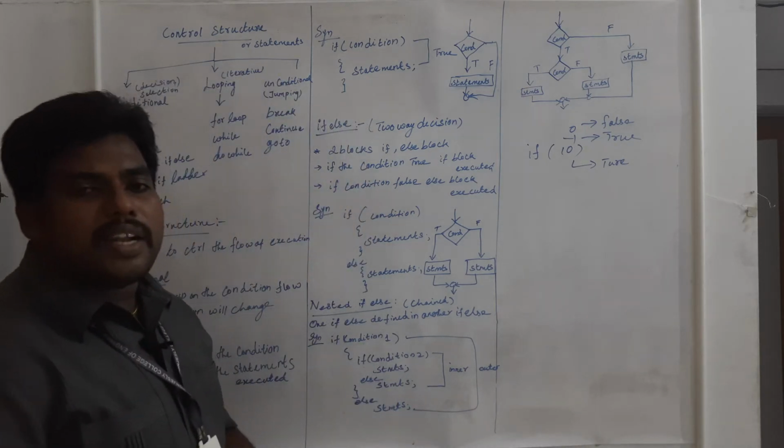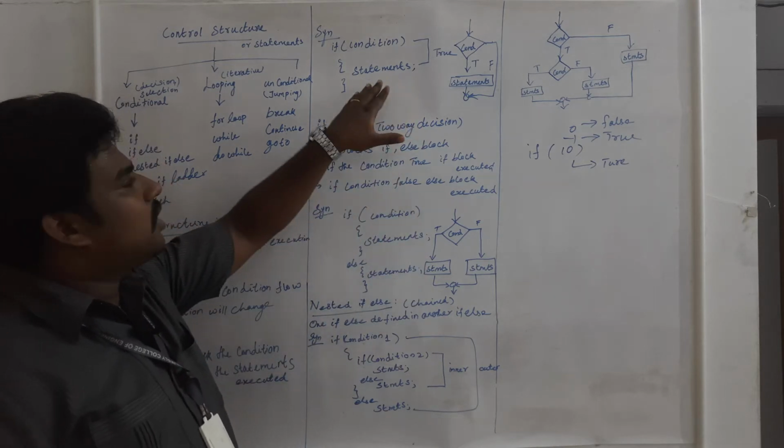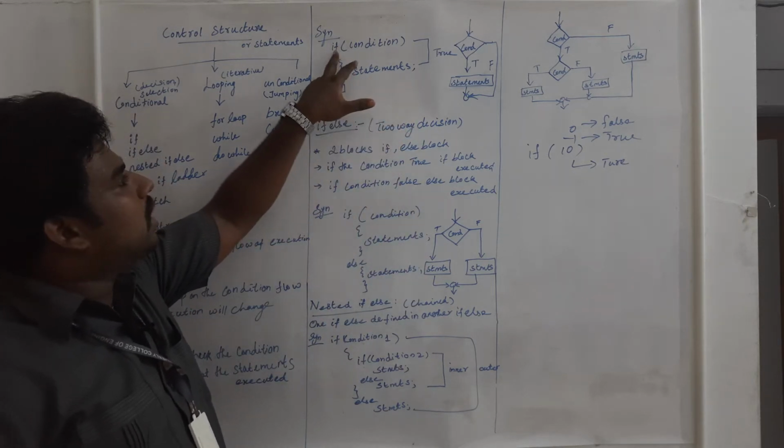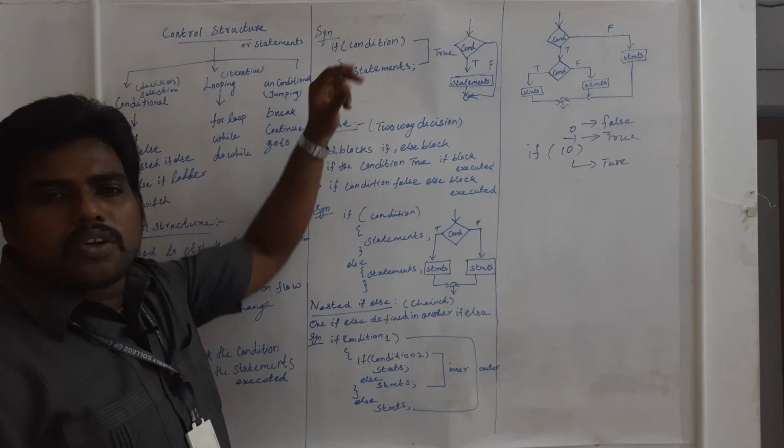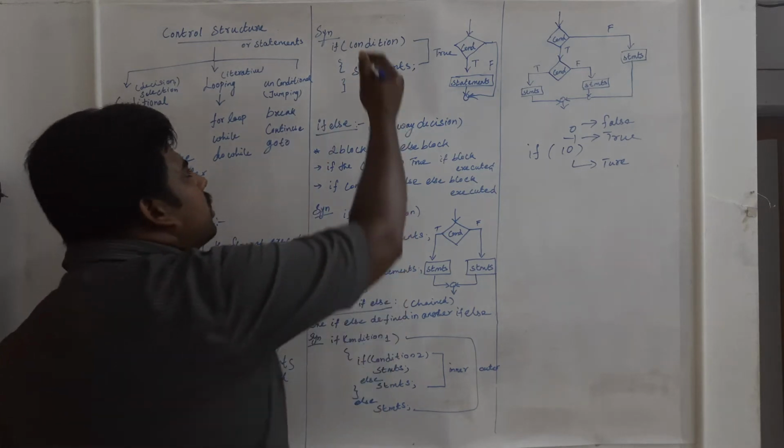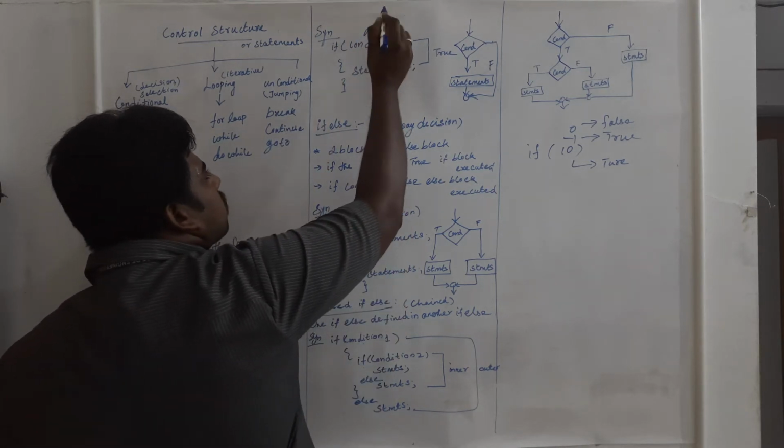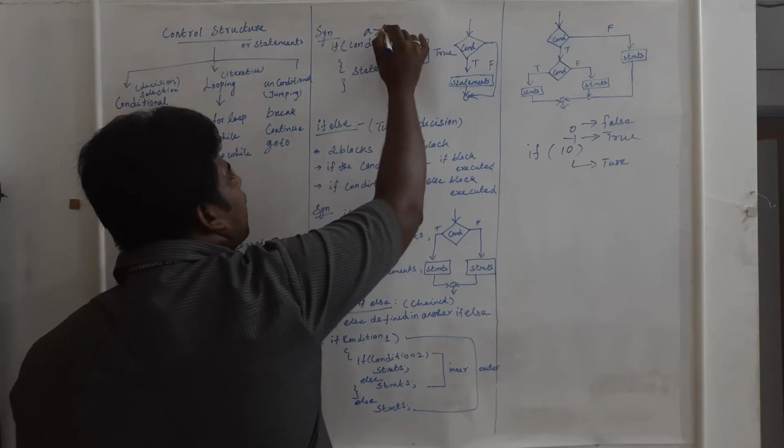First I will explain the syntax of the if condition. See the syntax. In if there should be a condition. What is a condition? A simple condition, A greater than B, written using a relational operator.